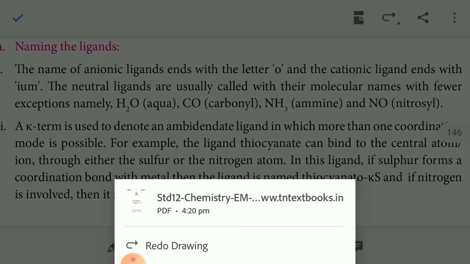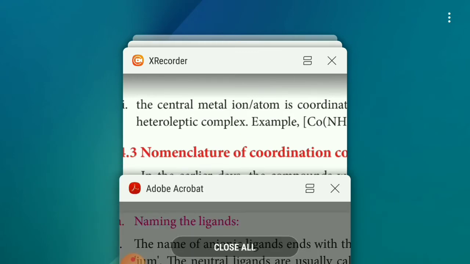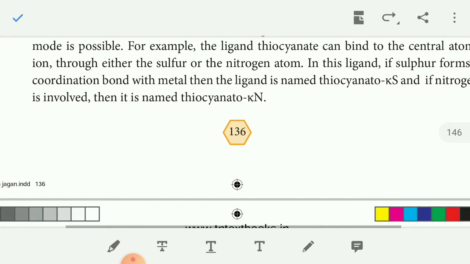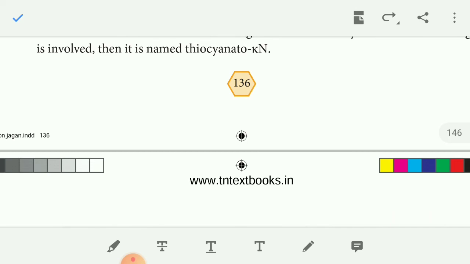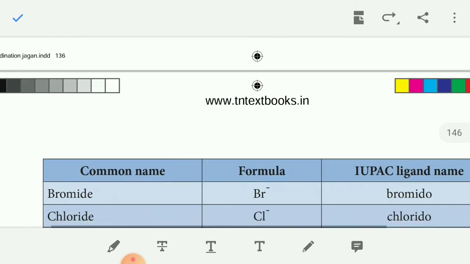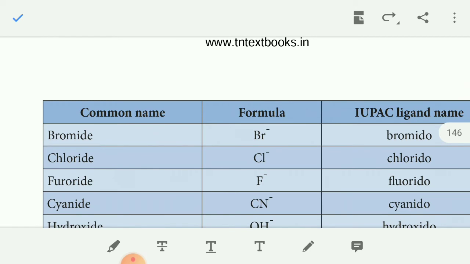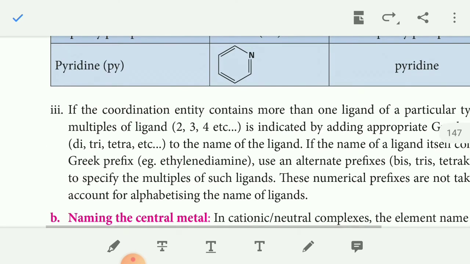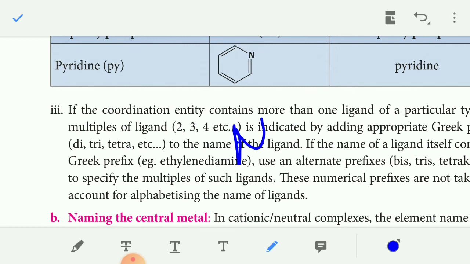Then the number of ligands. The number of ligands is represented by the prefixes 2, 3, 4, 5, 6. 2 means di, 3 means tri, 4 means tetra, 5 means penta, and 6 means hexa. So the name itself contains a Greek prefix. For example, ethylenediamine, whose formula is NH2CH2CH2NH2. For such ligands, bis means 2, tris means 3, and tetrakis means 4.